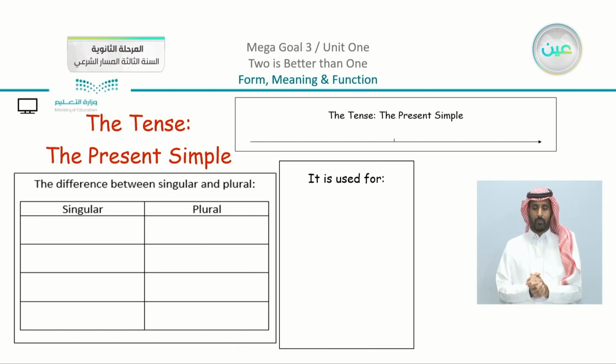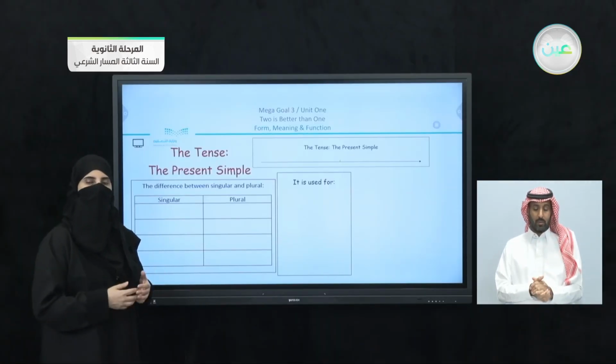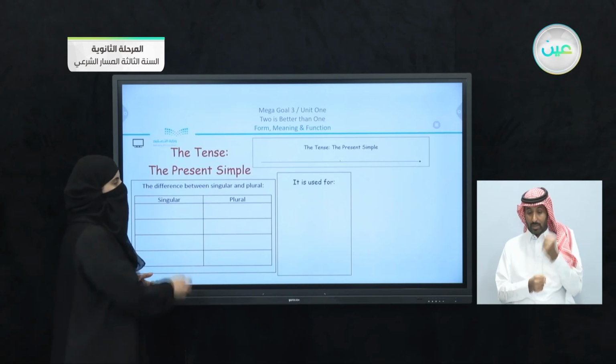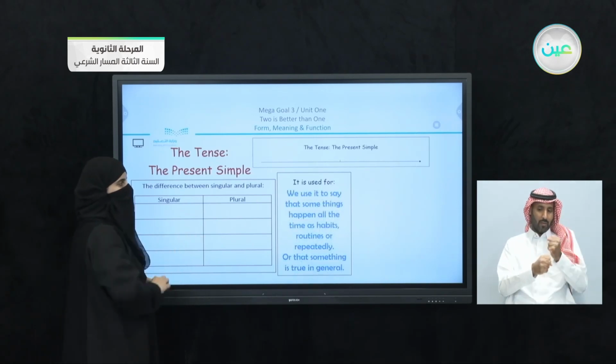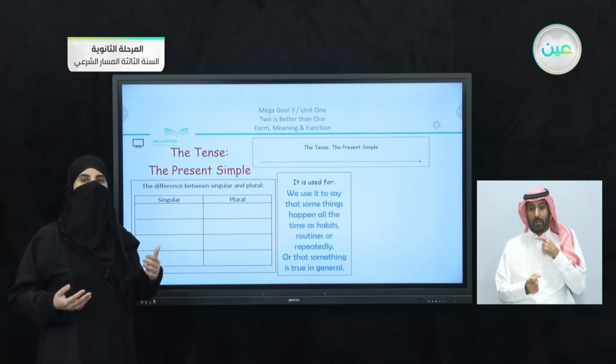Now I'm going to go back to the present simple. What is the present simple? The structure is actually not a new structure here, but just to remind ourselves what the present simple is. We can say that the present simple is used to say that some things happen all the time as habits, routines, or repeatedly, or that something is true in general. So when you are talking about a fact, you use the present simple.